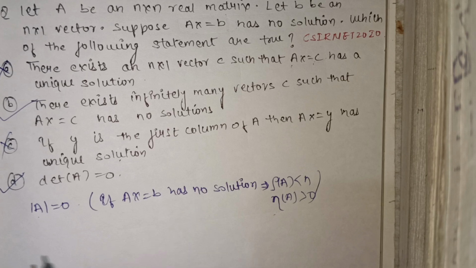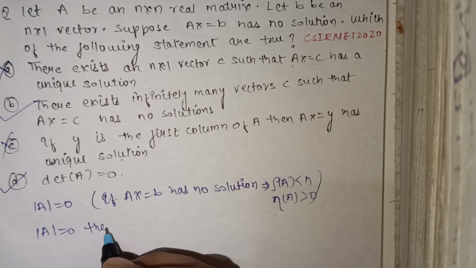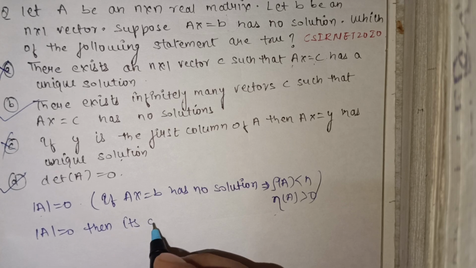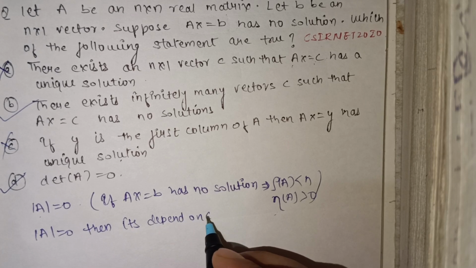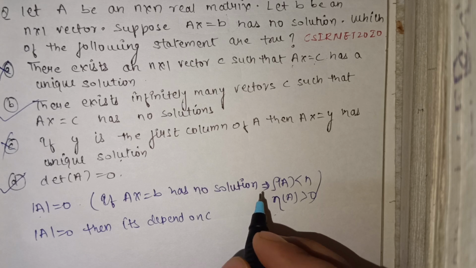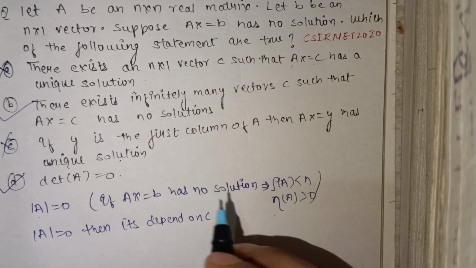So here we get, if the determinant of A is equal to 0, then it depends on C. What is the property for no solution?